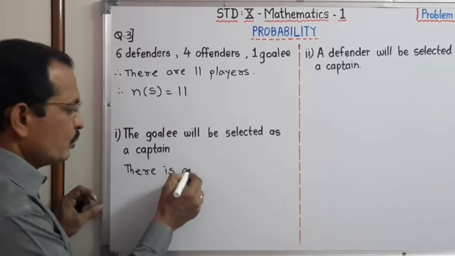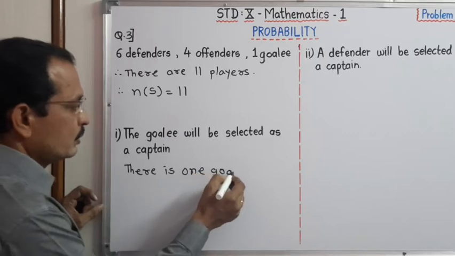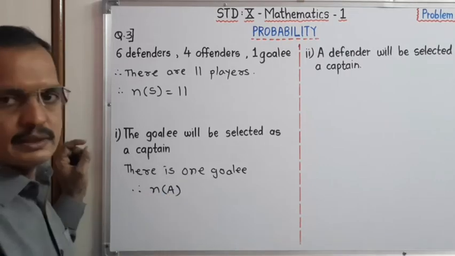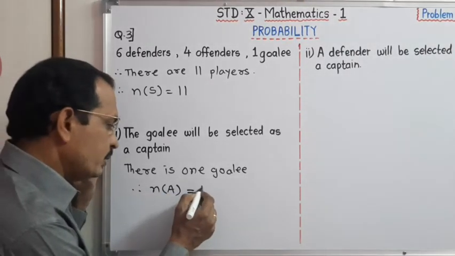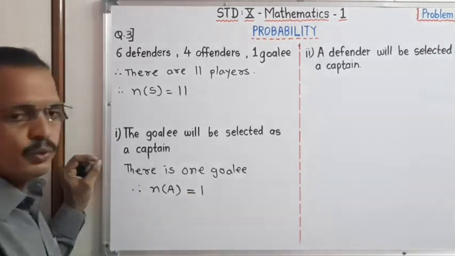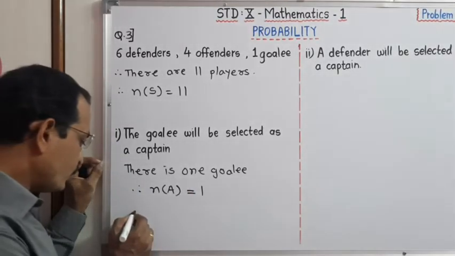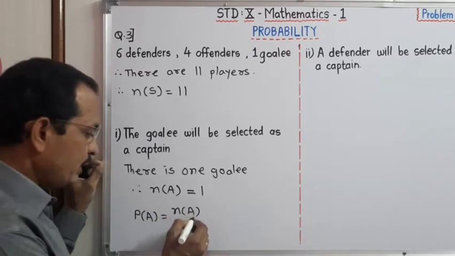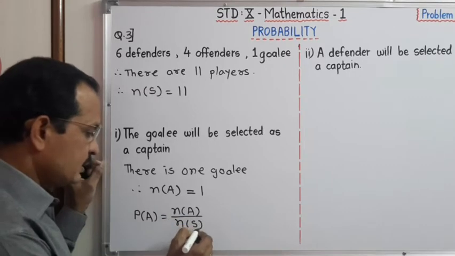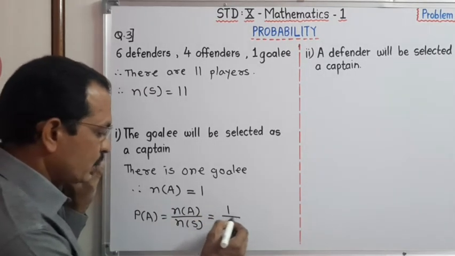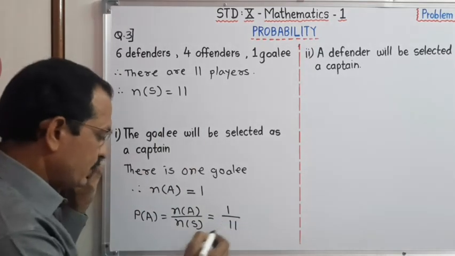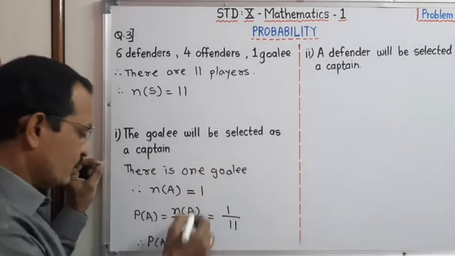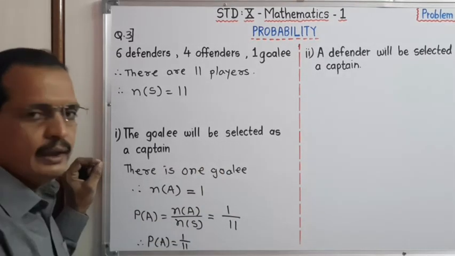There is one goalie. Suppose event A is that; therefore n(A) is 1. Now all of you know that the probability of event A is equal to n(A) upon n(S). Here n(A) is 1 and n(S) is 11. Therefore, the probability of selecting the goalie as captain is 1 upon 11.